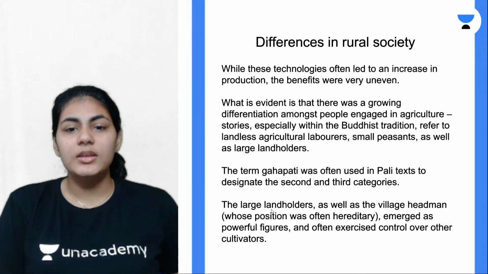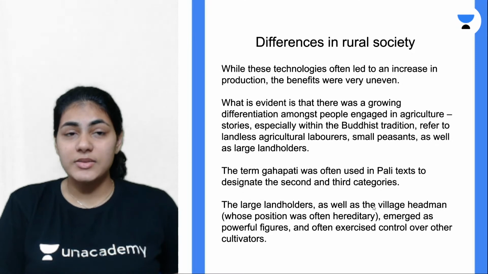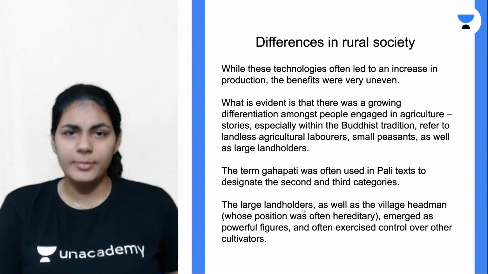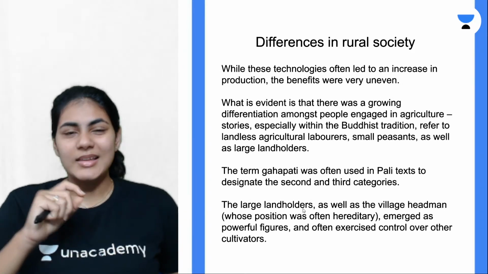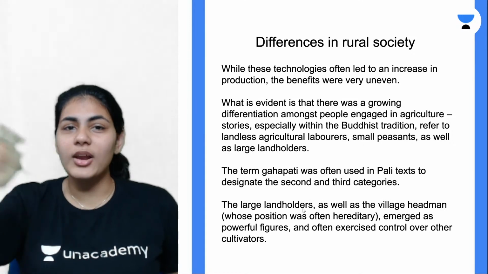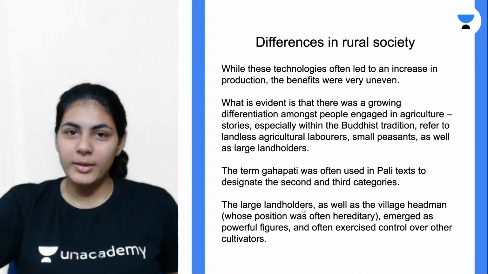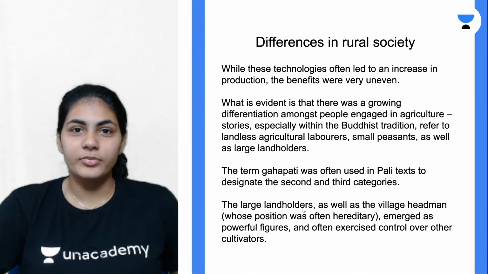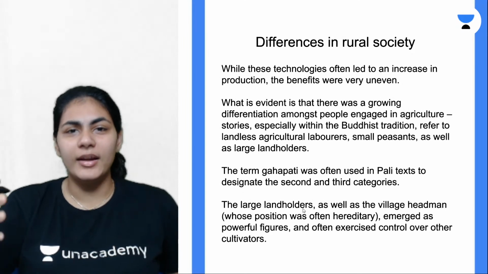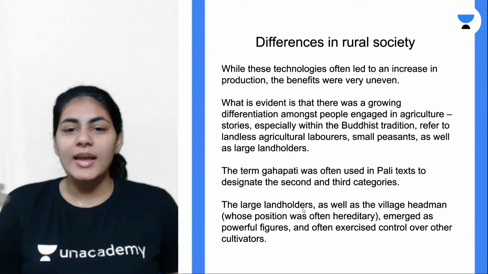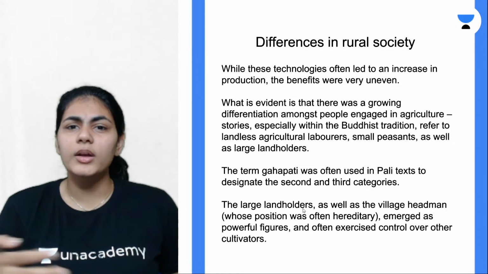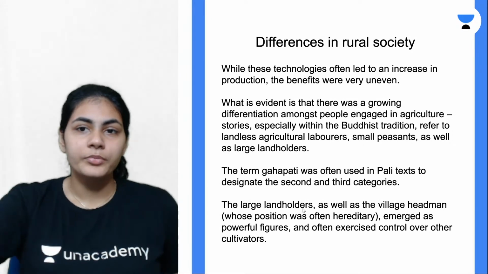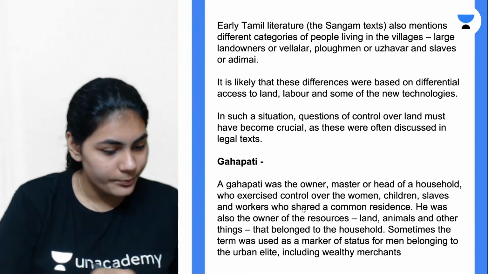So also the large landholders as well as the village headmen, they emerged as very powerful figures, obviously because they had so much money. In history, just remember one thing: if you have so much money, you will be powerful and you will be able to exercise your dominance over other people, right? In the same manner, village headmen and large landholders had so much money and therefore they were able to exercise control over all of these petty peasants or small cultivators. Yeah. So these are some of the differences.